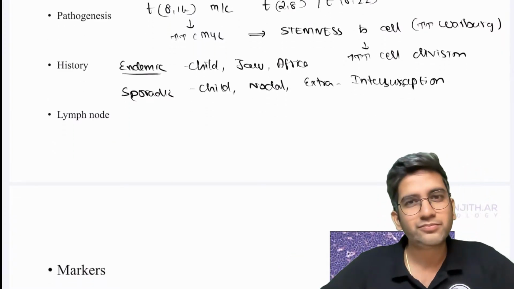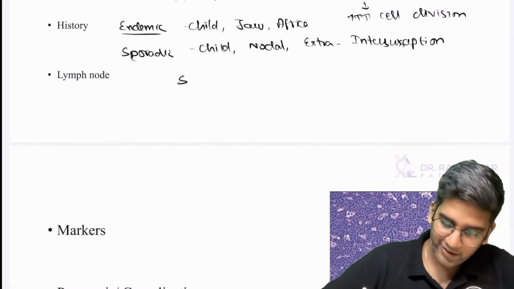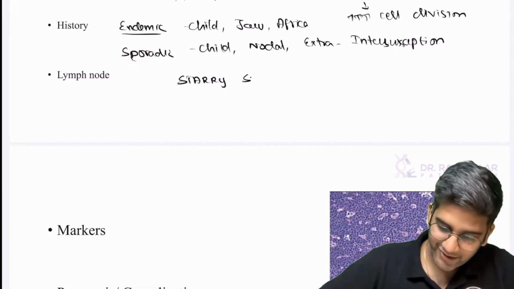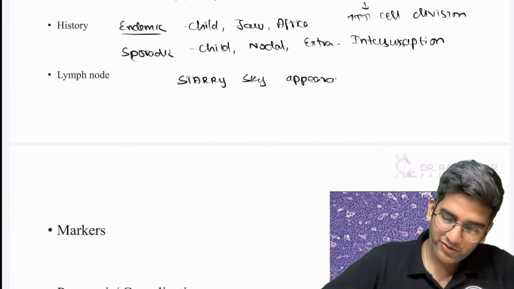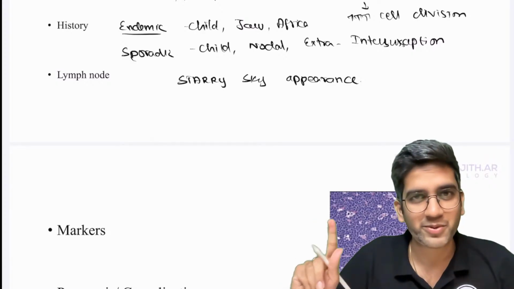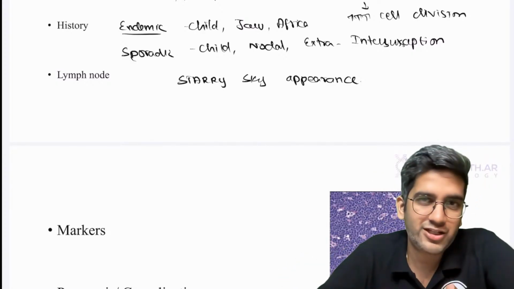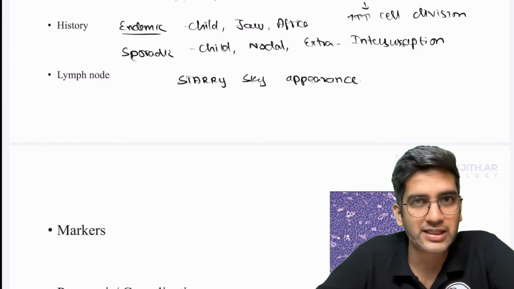Lymph node, you know it. What's a finding of Burkitt's lymphoma lymph node? Something you will never forget till you die, right? The only thing you will remember after finishing pathology is starry sky appearance. If you go to your internship, you will forget everything else. The only thing you will remember is starry sky appearance. If you want to write, here also there will be an effaced lymphoid architecture by intermediate tumor cells, but will have starry sky appearance, right?